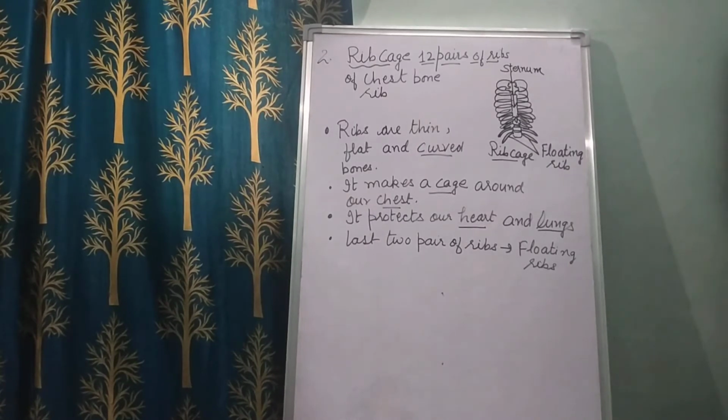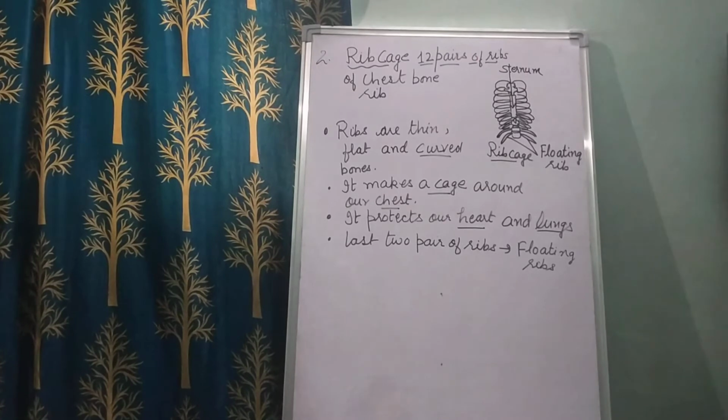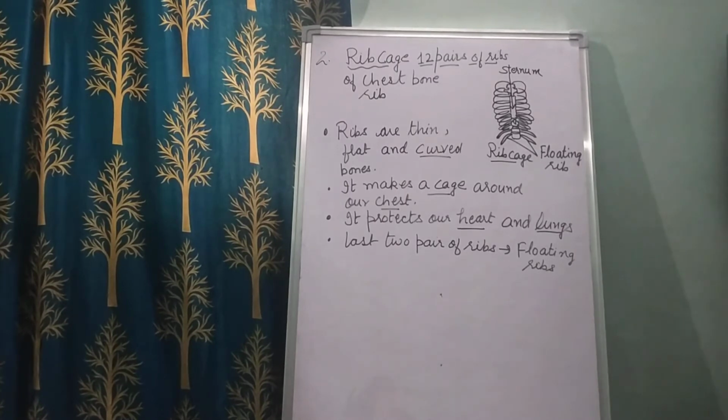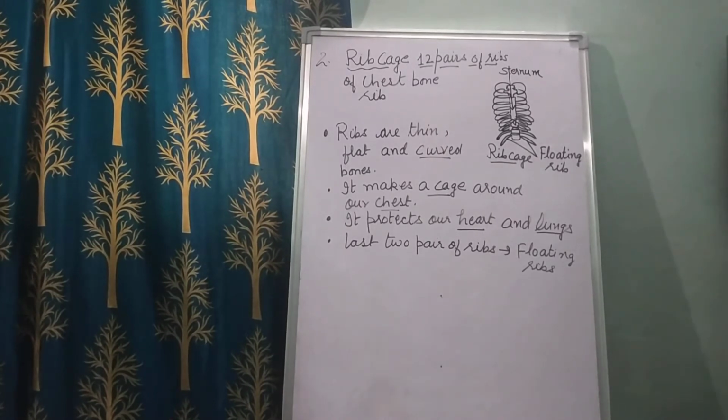Okay, now the second one is the rib cage, right? So children, ribs are thin and curved bones that form a cage in the chest, called the rib cage. The rib cage protects our heart and lungs. Children, in humans there are normally 12 pairs of ribs. The first 7 pairs are attached directly to the sternum by costal cartilage and are called true ribs.